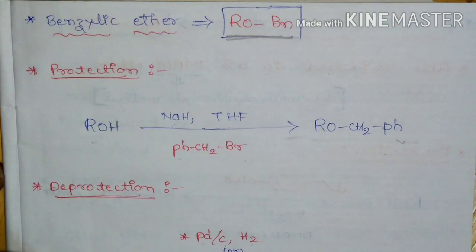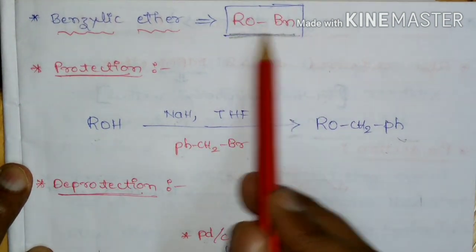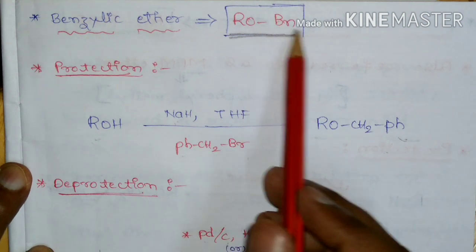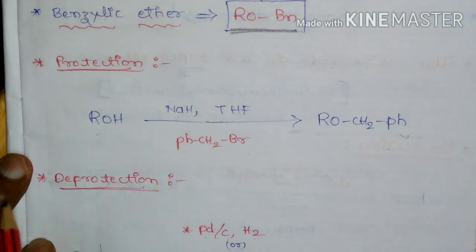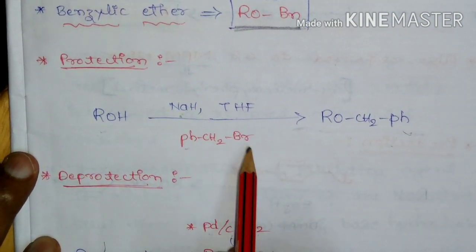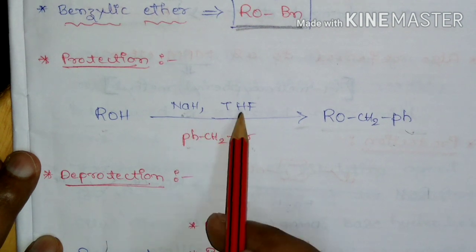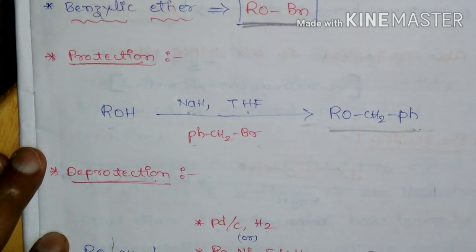Next, alcohols can be protected as benzylic ether, and the representation will be ROBn. Bn represents the benzyl group. The protection reaction is as follows. Alcohol on treatment with benzyl bromide in presence of sodium hydride in THF leads to the formation of benzylic ether.